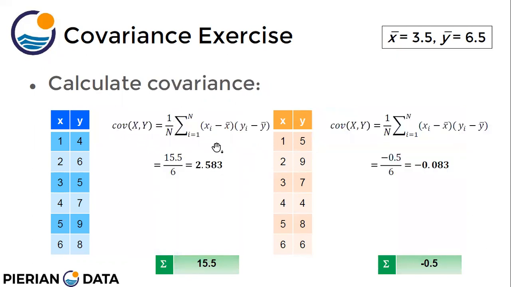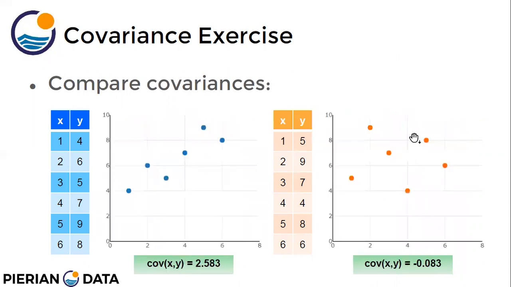Now if I find the covariance, 15.5 by 6 for the blue data set, the covariance value is 2.583, and the covariance value for the orange data set is minus 0.083. So we see that the covariance between x and y is very high for the blue data set, but the covariance between the x and y variables is very low, almost zero, in the orange data set. And this is something we also derived by looking at the graph.